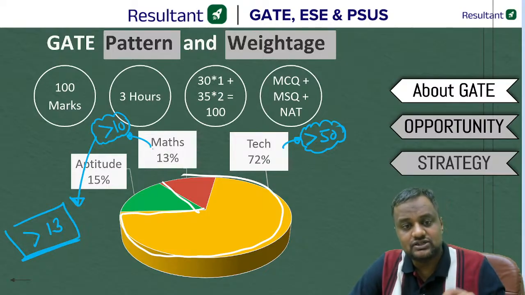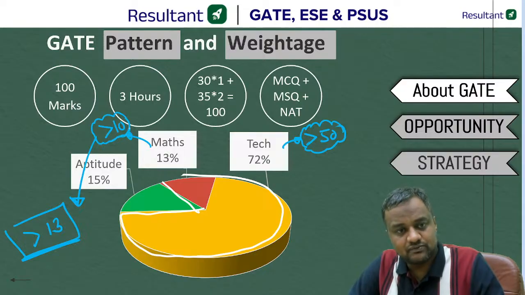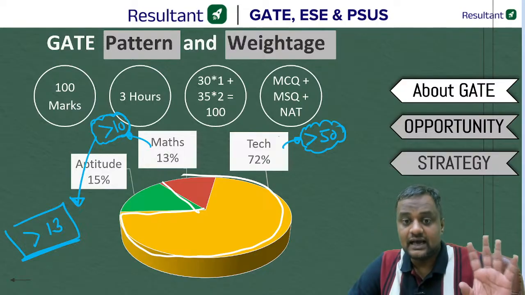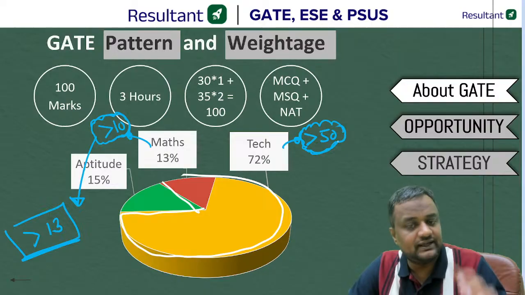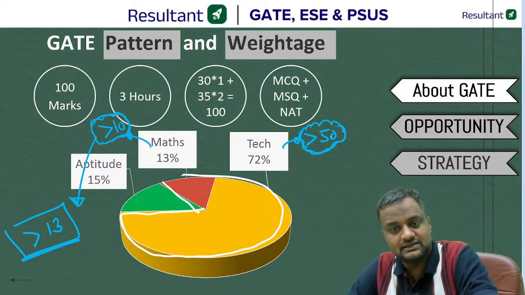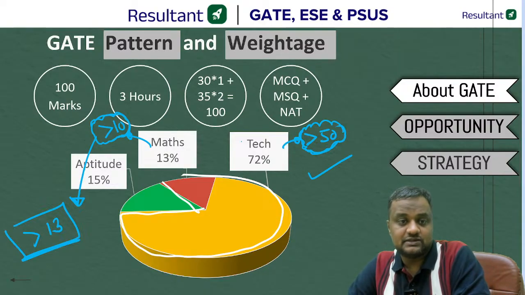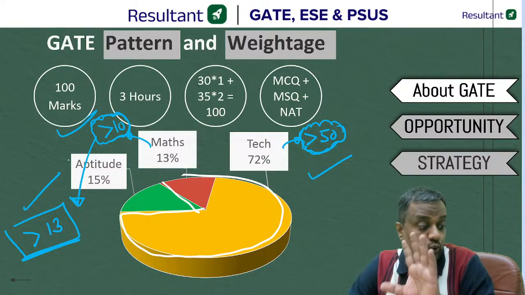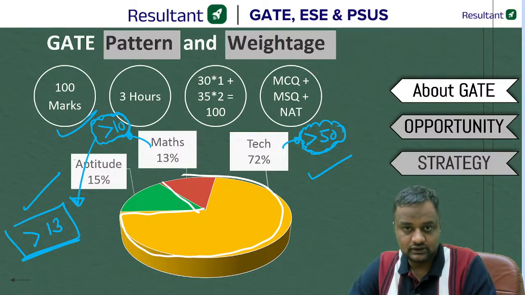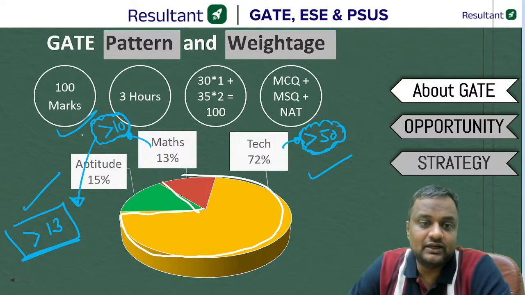In engineering mathematics, out of 13 marks, if you achieve more than 10 marks, that is achievable. And out of 72 technical marks, if you get more than 50, that is again quite achievable if you give 8 months. If you get this many marks, then you are in the top 200 rank. Later on, I will be telling you the complete strategy also.